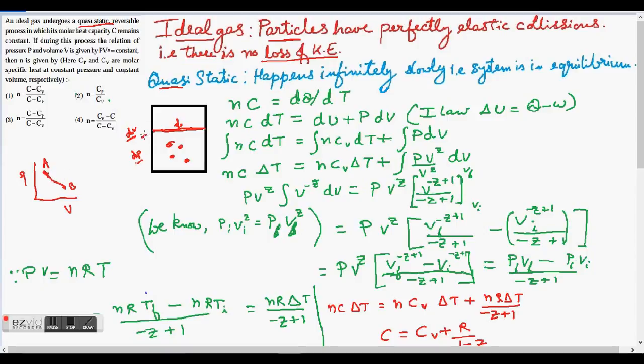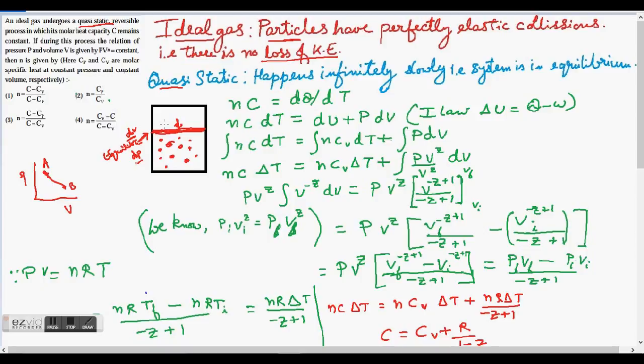And this place at which the piston rests is known as equilibrium, which it achieves due to whatever is its pressure, and that will decide the volume, and it will rest at this place, and this is known as equilibrium. Right. So now let's see what the question is asking.